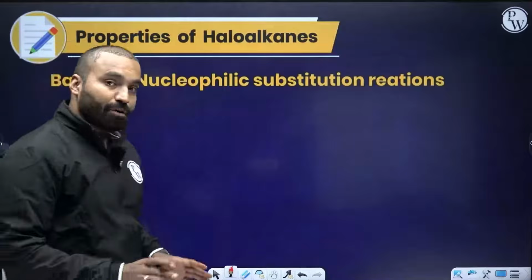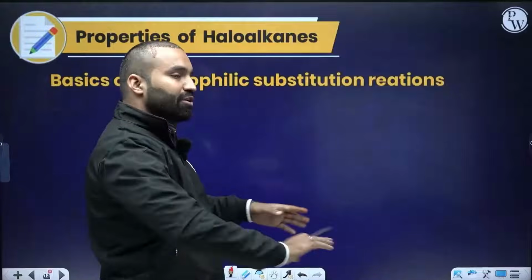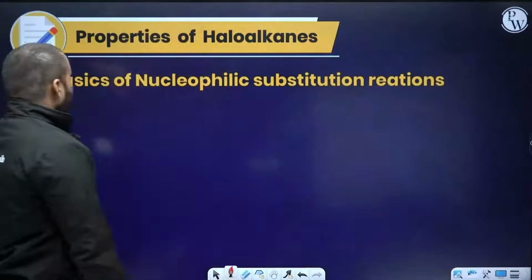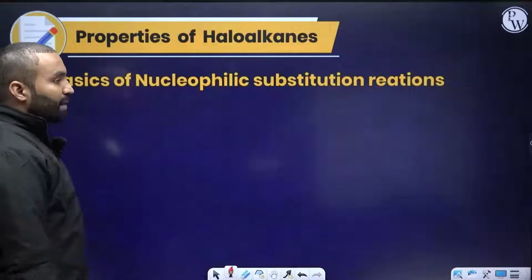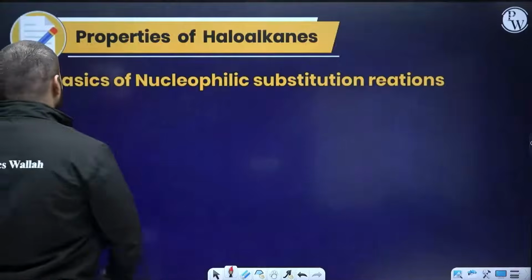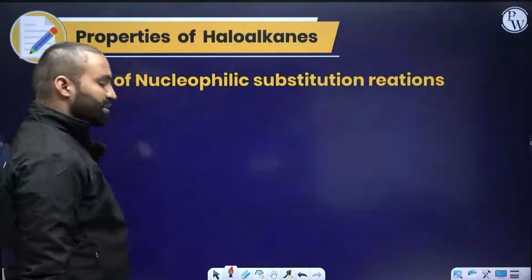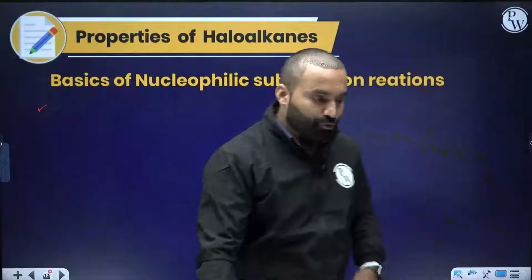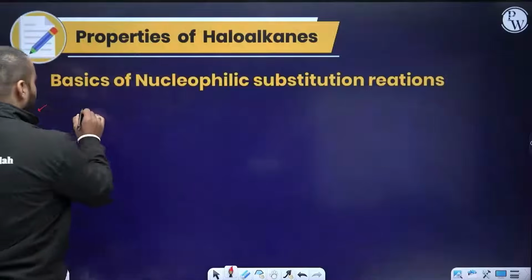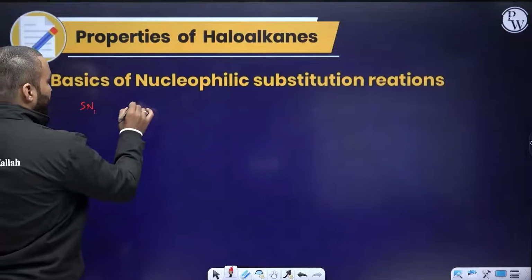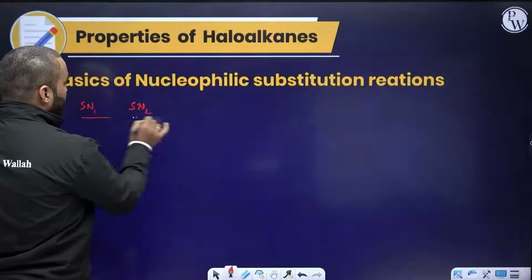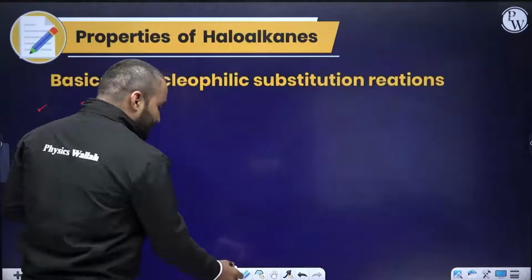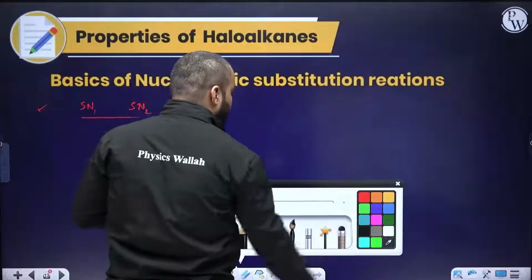Very, very important: benzene diazonium salts, various reactions you can do. Let's discuss some of the chemical properties of haloalkanes. The first one is the nucleophilic substitution reaction. There are two kinds of substitution reactions that we can perform on haloalkanes. One is known as SN1, the other is known as SN2 reaction. I will first explain what SN1 and SN2 are, then we will go into the detail.